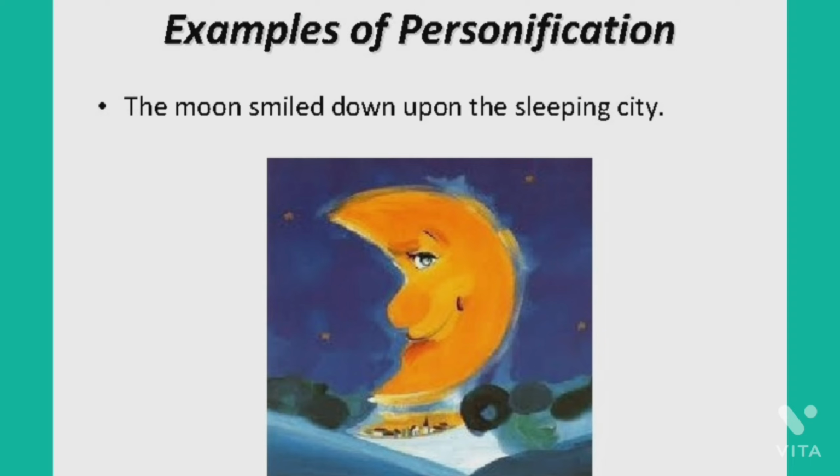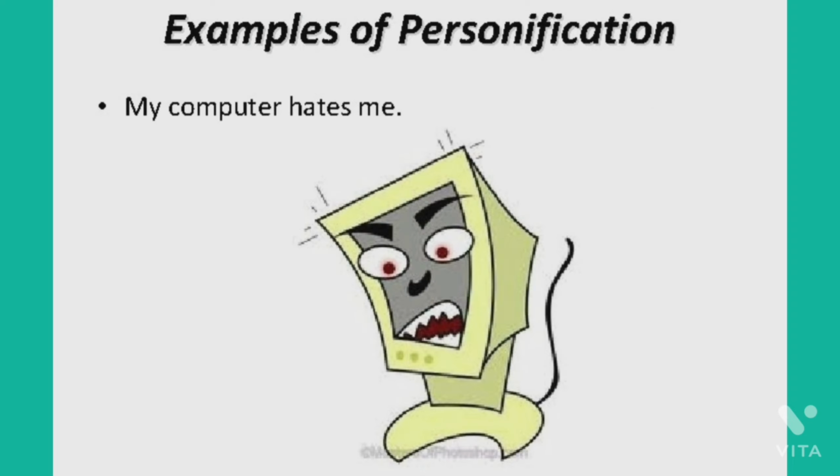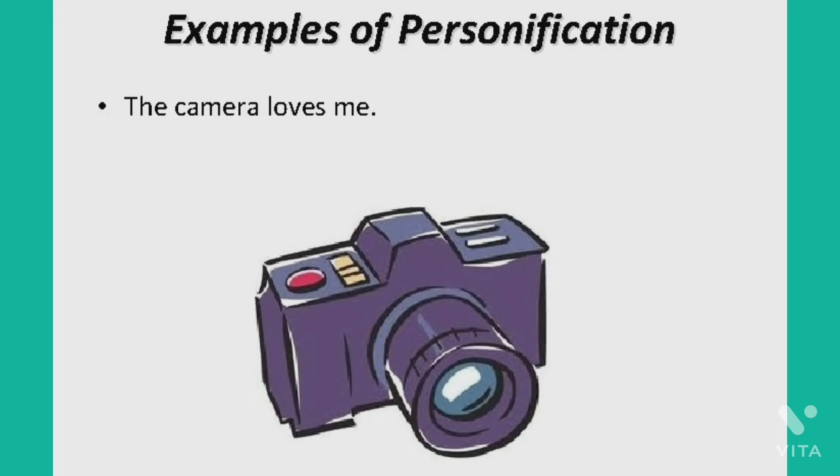It is the characteristic of a human being. Okay. The next example is, my computer hates me. Love and hate is a characteristic of a human. So we are giving the character of a human to the computer here. So it is personification. The third one is, the camera loves me. Camera is a non-living thing and it can't love anyone.